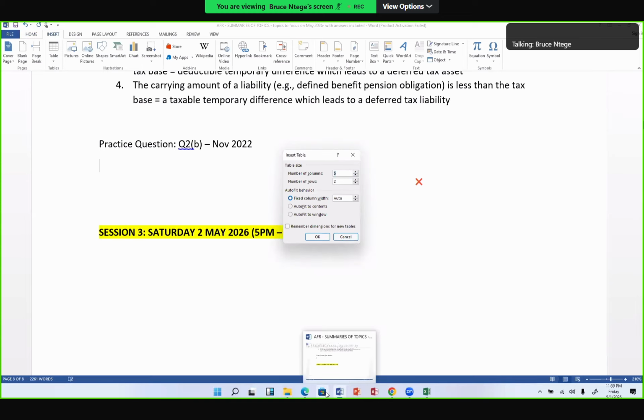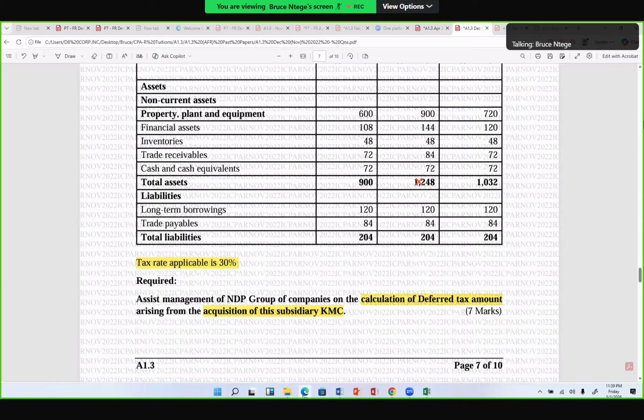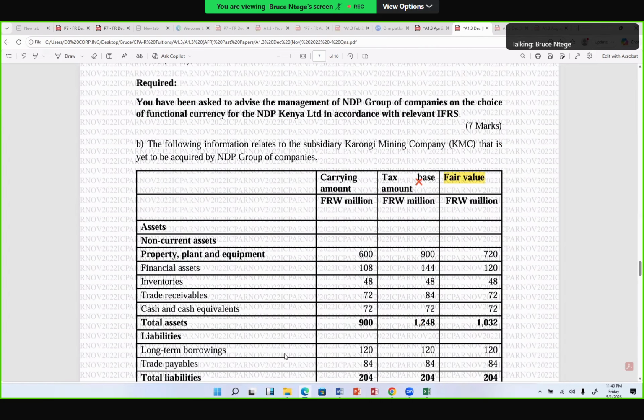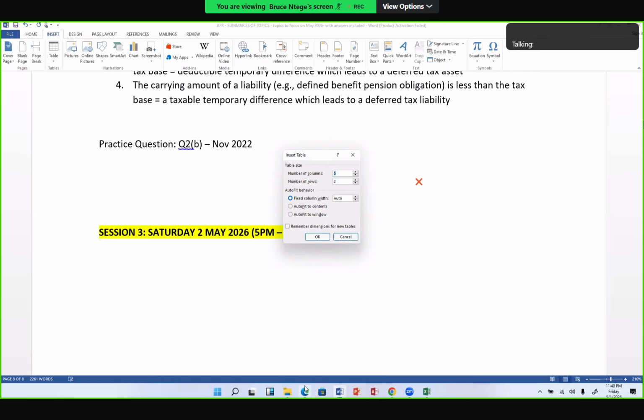Let's see how many columns they gave here: 1, 2, 3, 4. So I'll also have 4. I don't need the carrying amount one, I will ignore it, so 1, 2, 3, and then the temporary difference column, which will be 4. So I need 4 columns and as many lines.